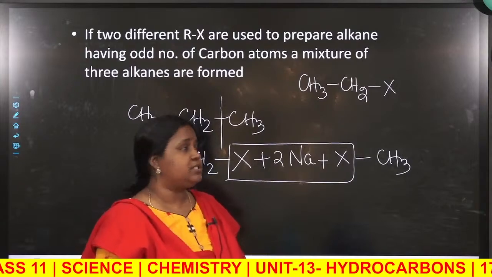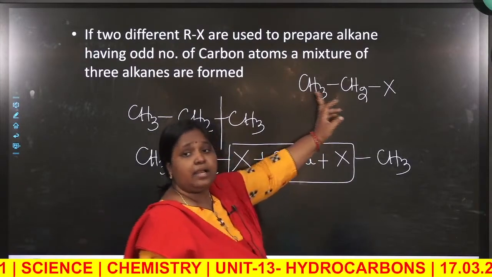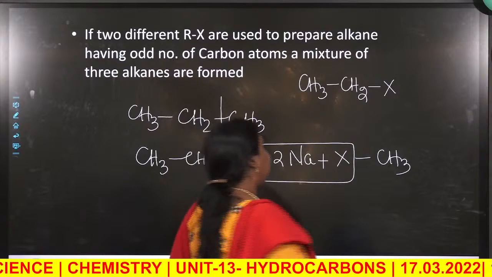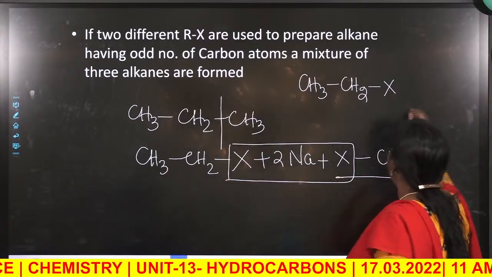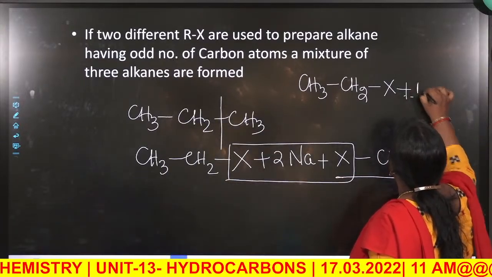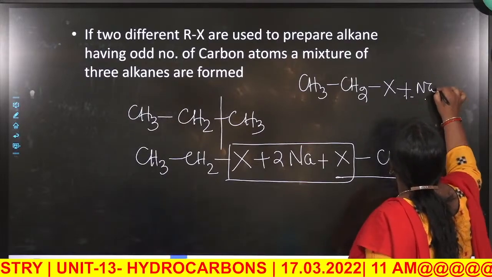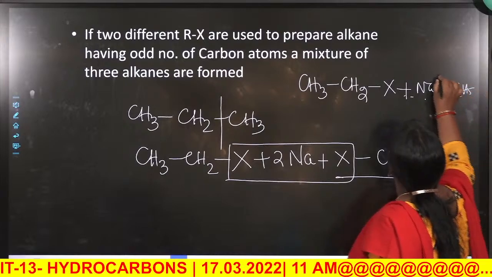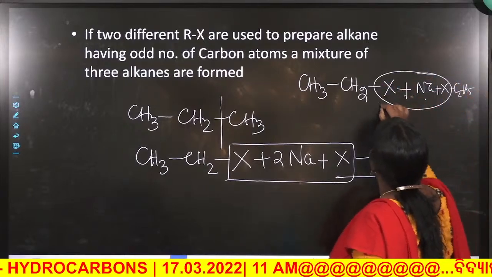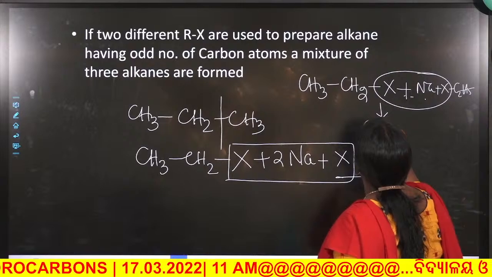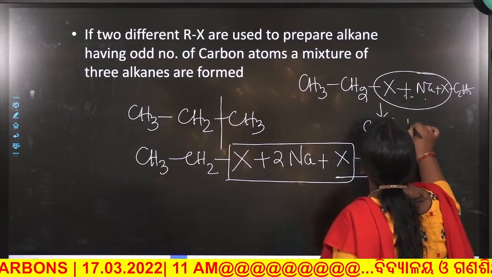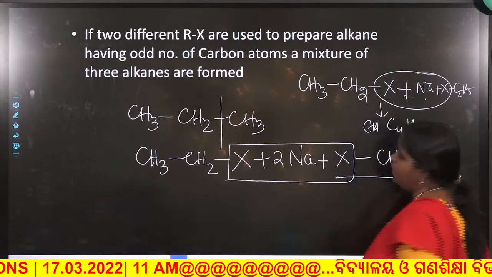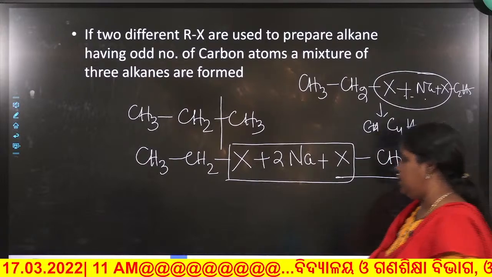So there is every possibility that ethyl halide, instead of reacting with methyl halide, can react with another ethyl halide. If it reacts, what is the product you are getting? You are actually getting butane.